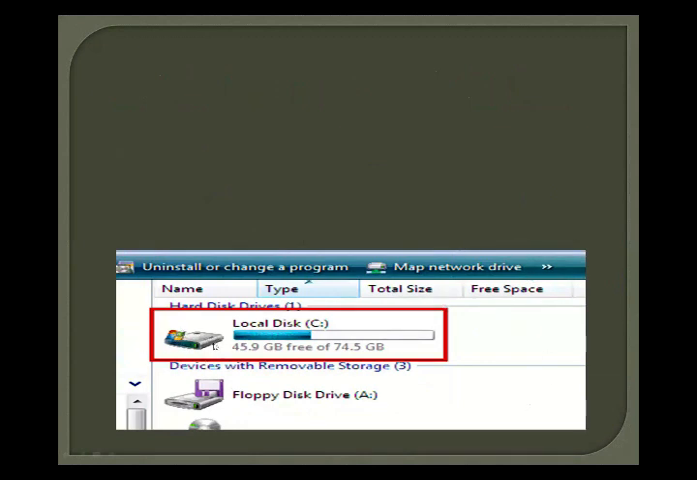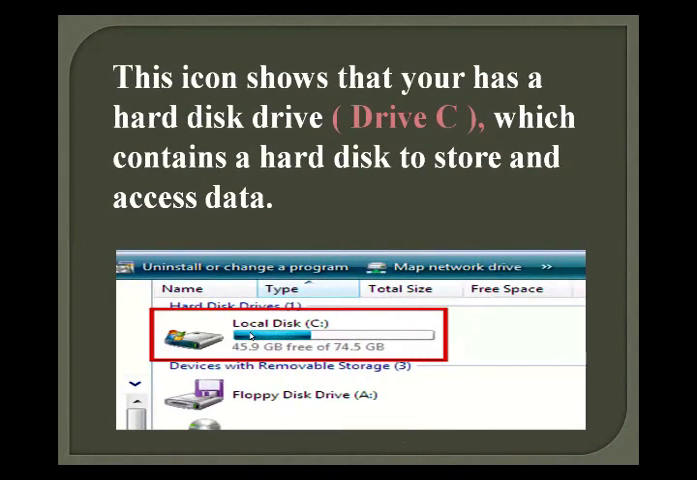Here you see the icon of the local disk, floppy disk, and more disks such as local disk C, local disk E, F, and so many others. But in most computers, the stored icons are the local disks C and D. And what is the local disk C? The icon shows that you have a hard disk drive C. Here you see drive C, which contains a hard disk to store and access some data. In this local disk, you can store some data.